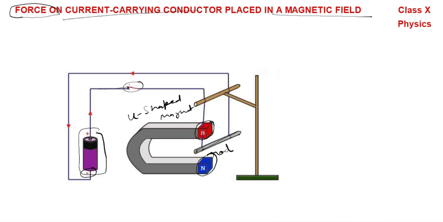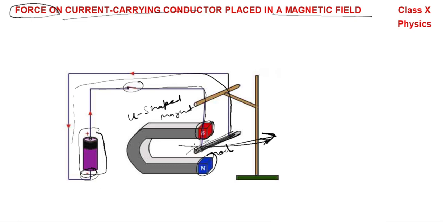Current comes in this way, and when current flows within the rod and goes back to the negative end of the electric cell, the rod is expelled out. The rod is thrown out from where it was placed initially in between the magnet.